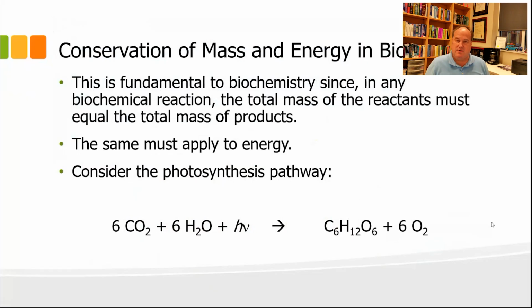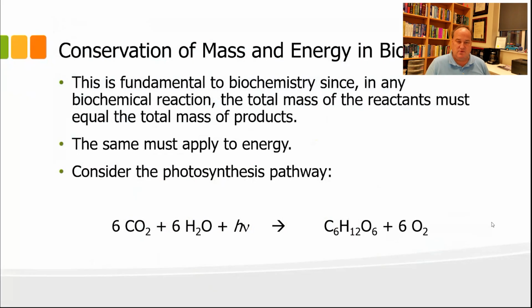That's 12 plus 6 is 18. We have to have 18 oxygen atoms on the right. So we have 6 oxygen atoms in the glucose molecule and 6 times 2 or 12 oxygen atoms in the O2 molecule on the right. So 12 plus 6 is 18. Photosynthesis is now a balanced equation, right?